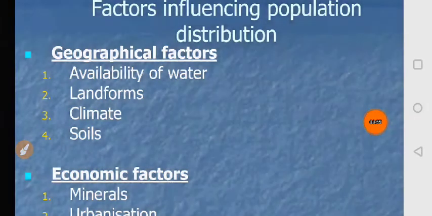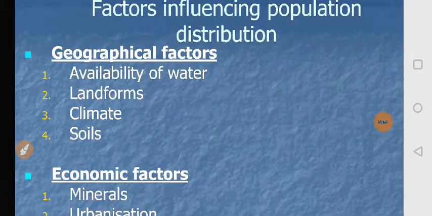These were the four geographical factors that affect the distribution of the population in the world. Next time we will discuss the economical factor.